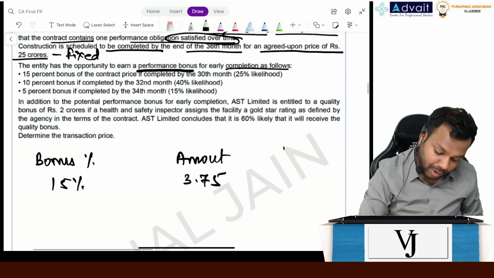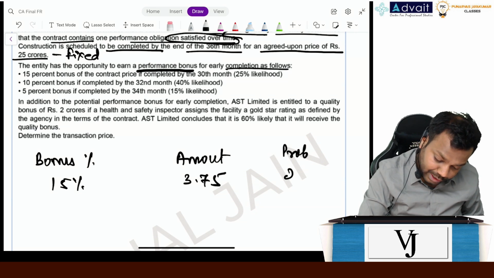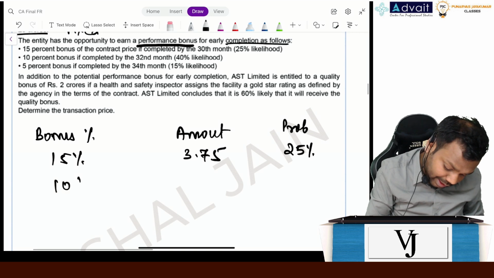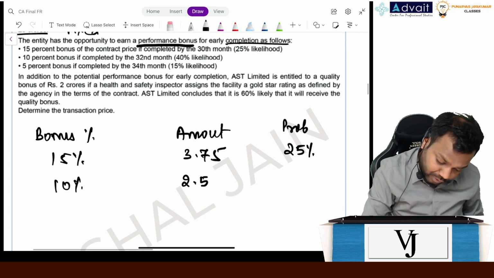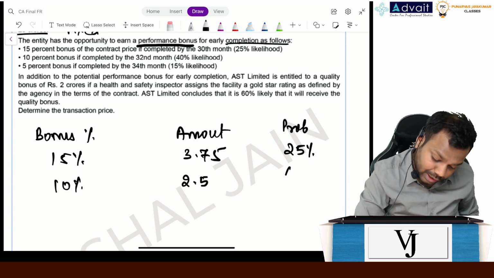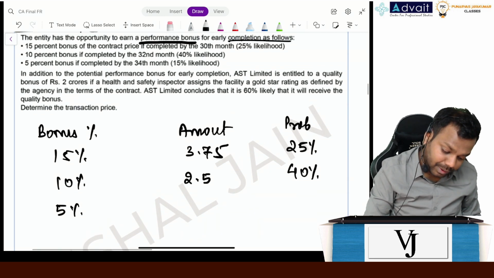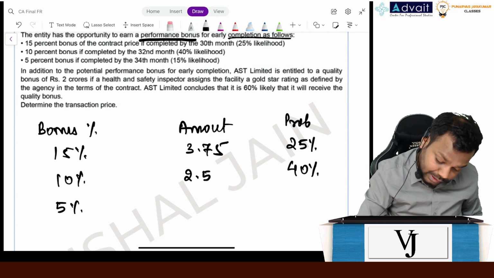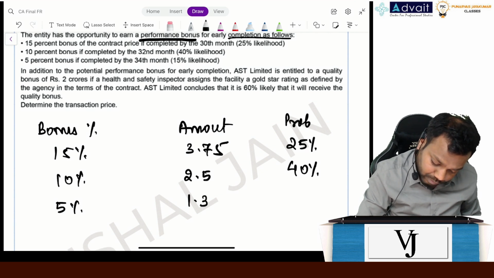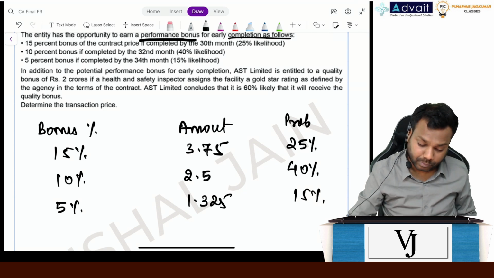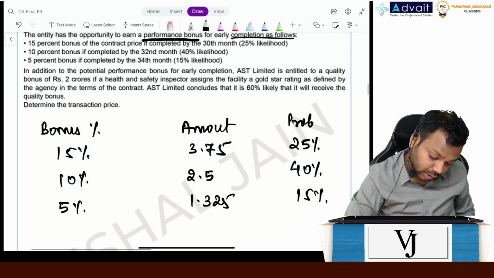Okay, now what is the probability for this one? 25%. Now again 10% bonus I will get means 2.5 crores. The probability is 40%. Third is I will get 5% bonus if I complete by 34th month. That is 1 point. The probability is 15%. Now, so what is the amount?